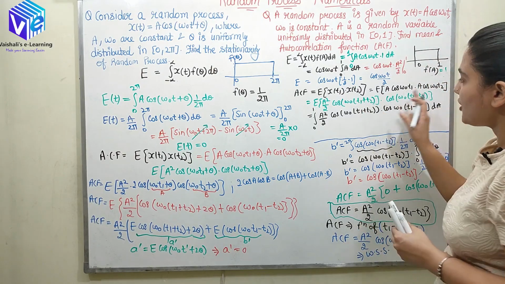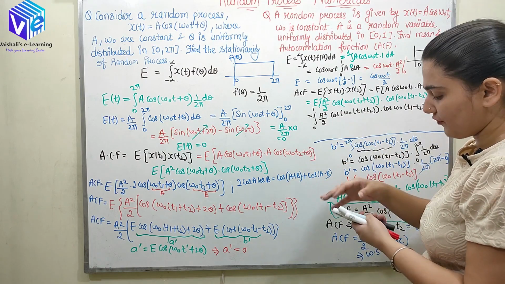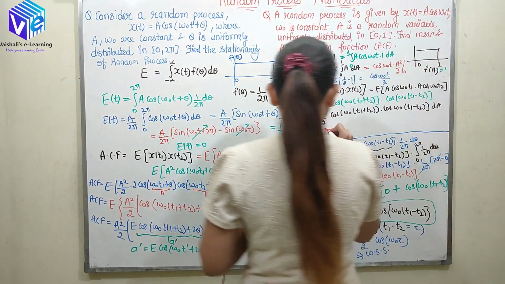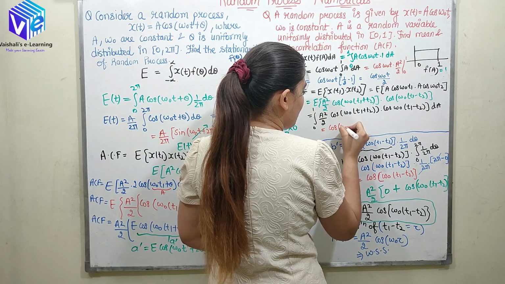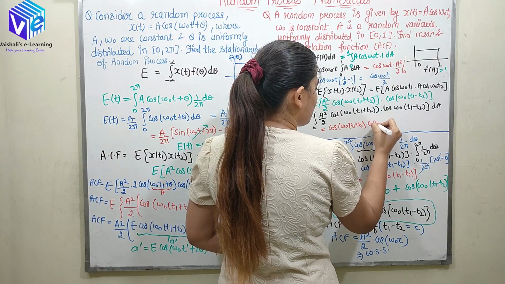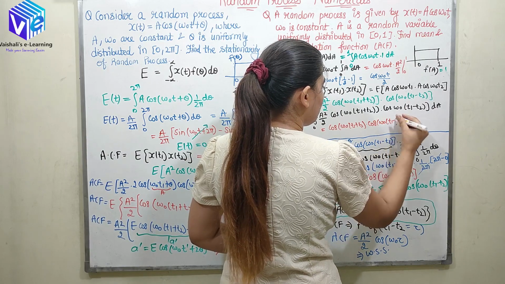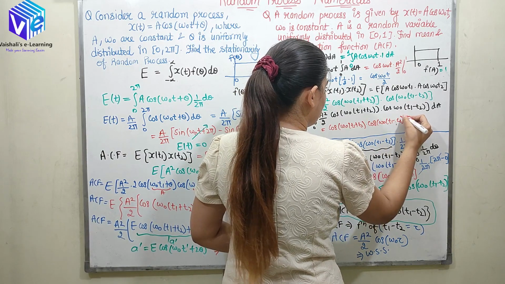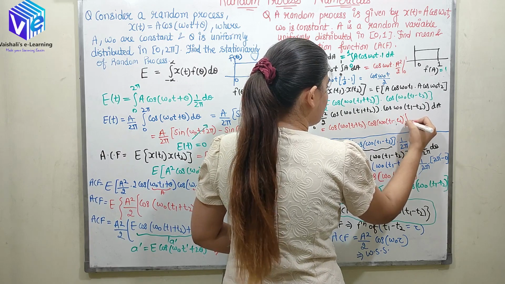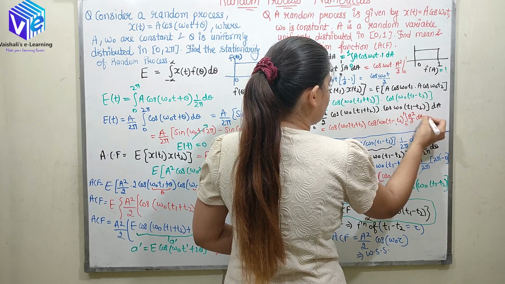So now this cos and this cos are not dependent upon A, I can take both of them outside. So here I'll be having cos of omega naught (t1 plus t2) into cos of omega naught (t1 minus t2), and now it is multiplied by the integration from 0 to 1 of A square by 2 dA.